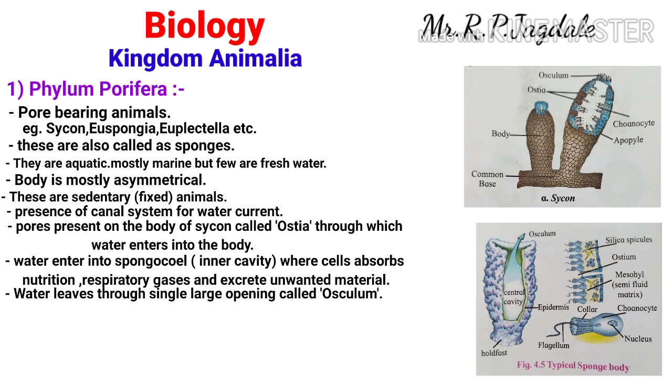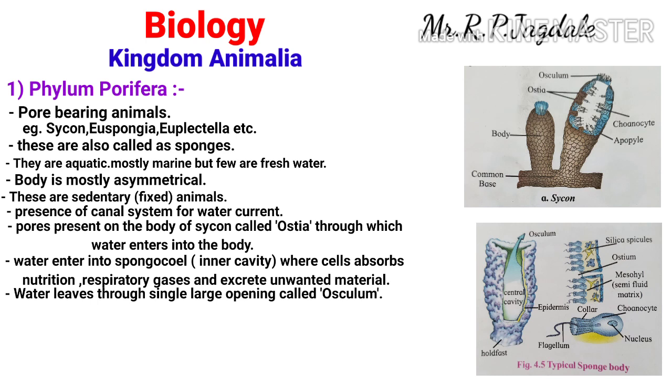You can see one opening on the top. This is called the osculum, and by the osculum the water goes outside. This is called the canal system. It is the characteristic feature of the Sycon, or we can say of phylum Porifera. During this circulation, exchange of gases, food absorption, and release of excretory products take place. The choanocytes are very important in this system.